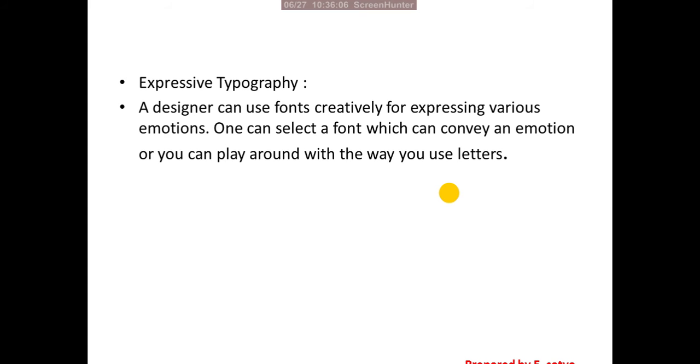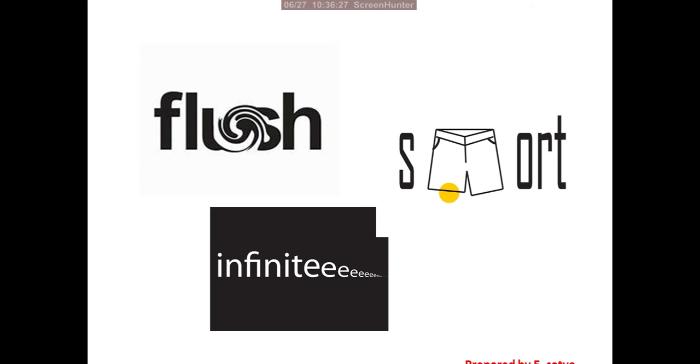Next, expressive typography. By this name it is very easy to understand: a designer can use fonts creatively for expressing various emotions. One can select a font which can convey an emotion, or you can play around with the way you use letters. So this is called expressive typography. This picture is showing what? FLUSH, flush. The flush text is arranged or designed to look like flesh. There is a curviness. The text is distorted here.